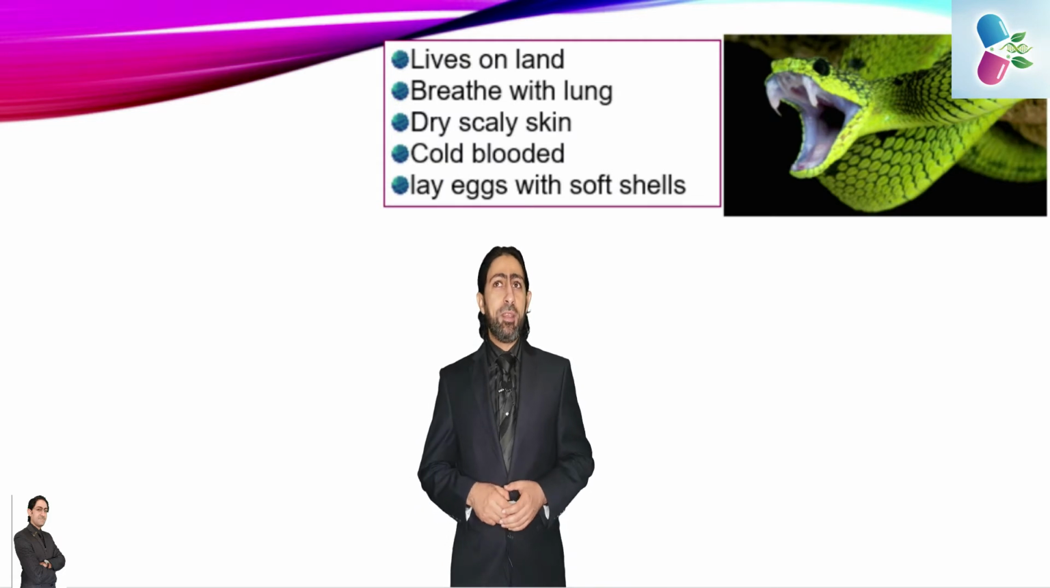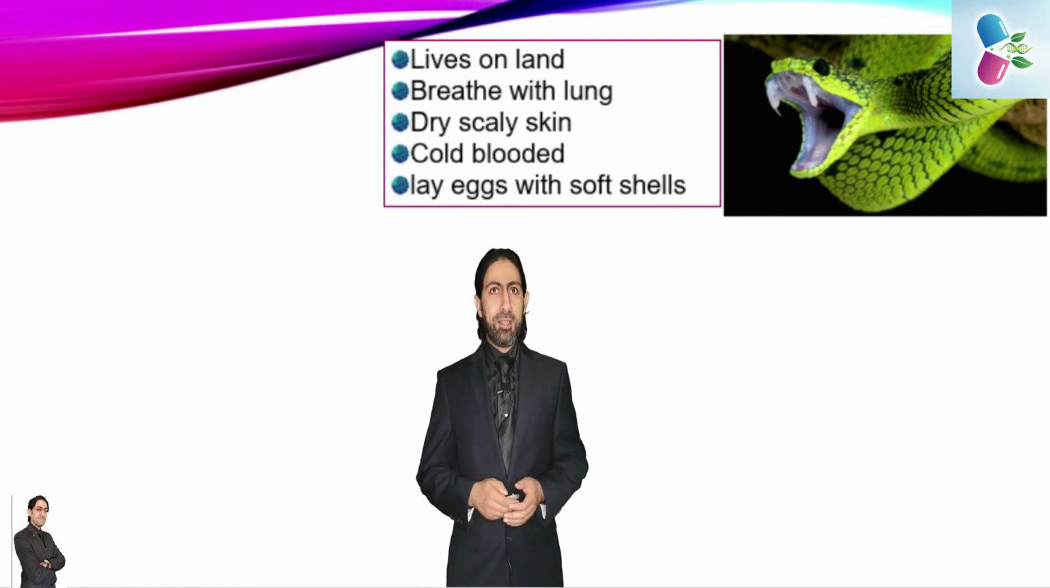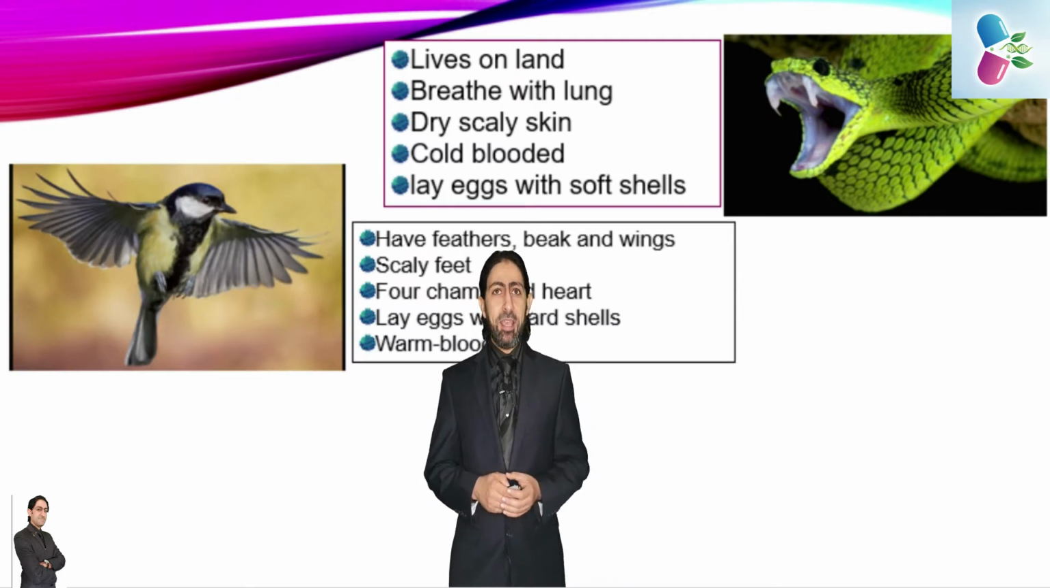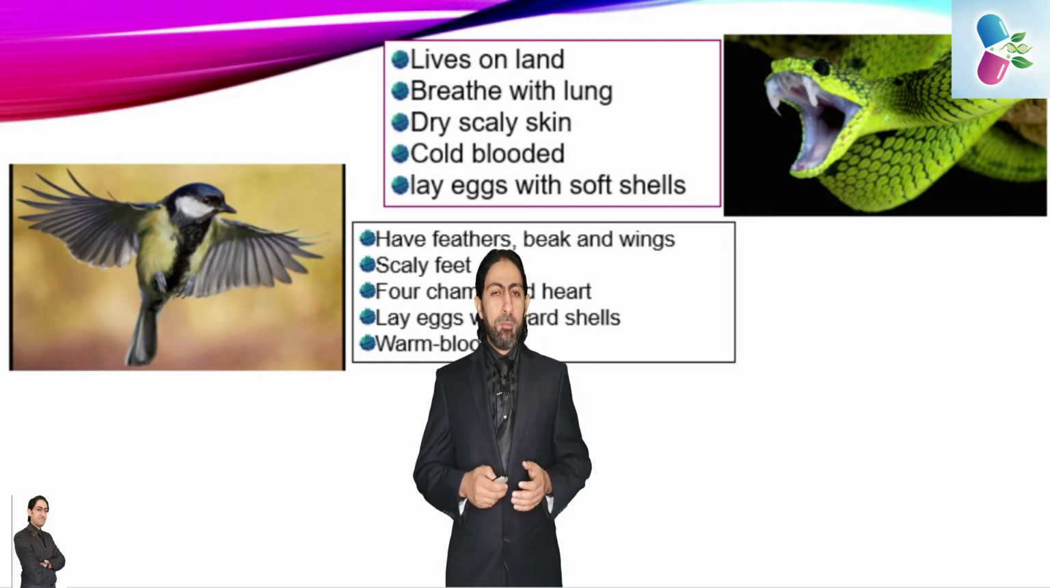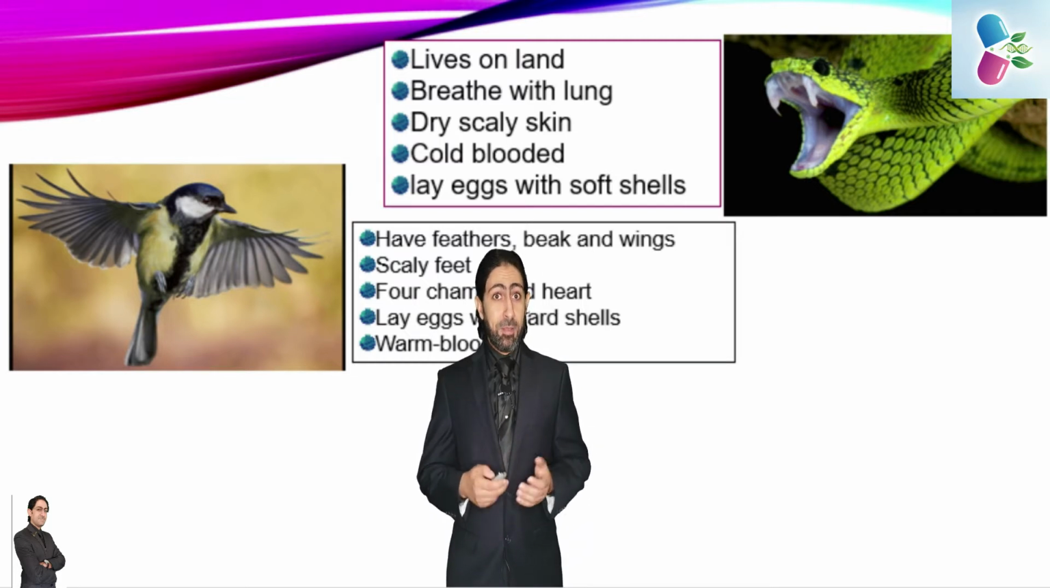And also we have the Reptilia or reptiles. They live on land, they breathe with lungs, they have a dry scaly skin, and we will talk about this in detail in a couple of seconds. They are also cold-blooded and they lay eggs with soft shells. Regarding the class Aves or birds, they have feathers, a beak and wings, they have scaly feet, and also they have a 4-chambered heart. They lay eggs with hard shells, and they are warm-blooded or endotherm. They have a constant internal body temperature.